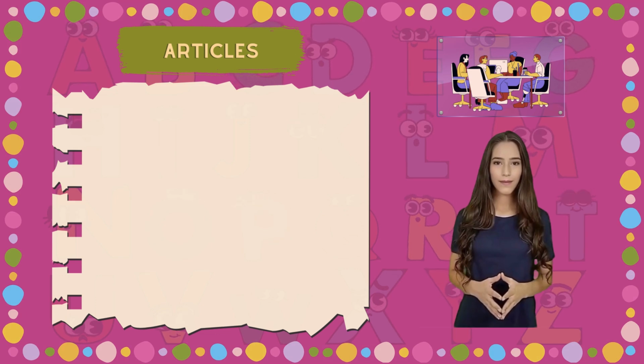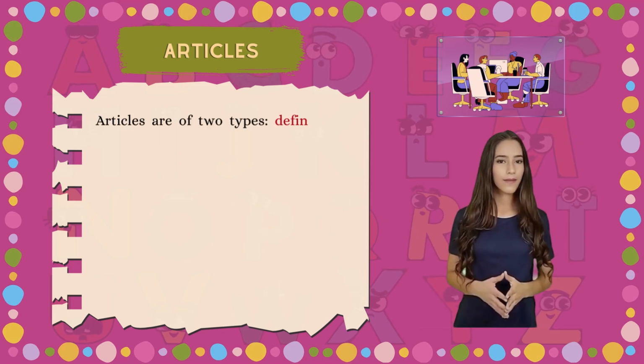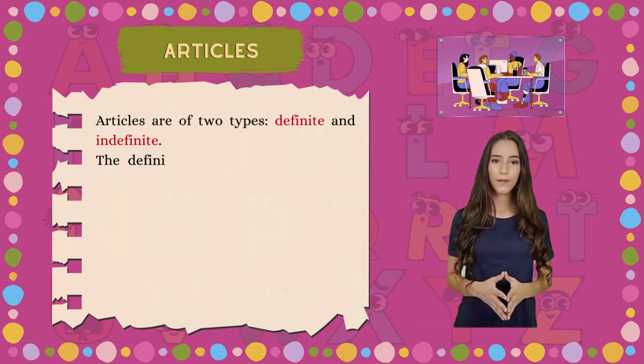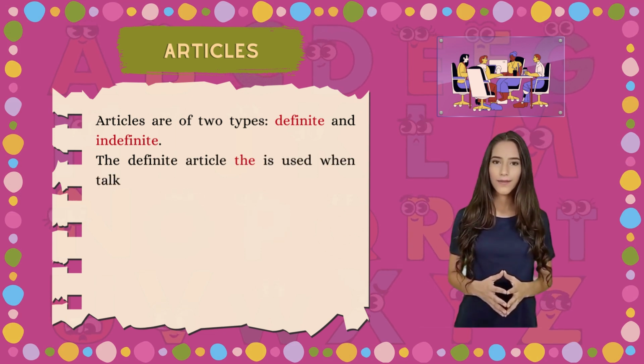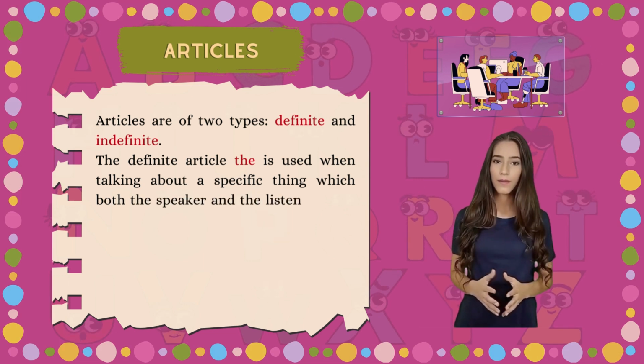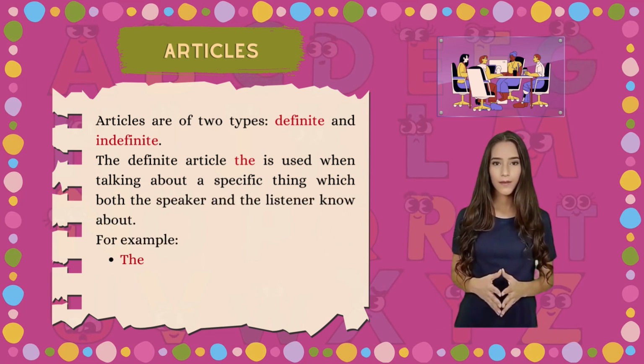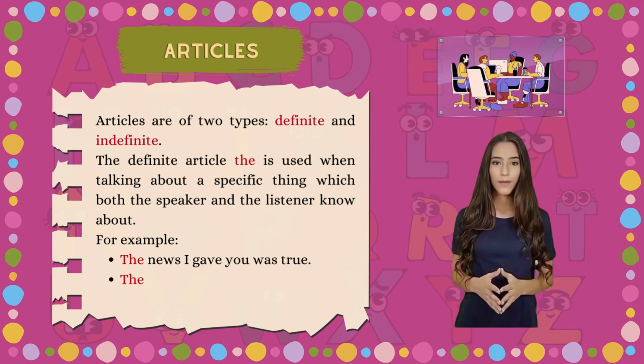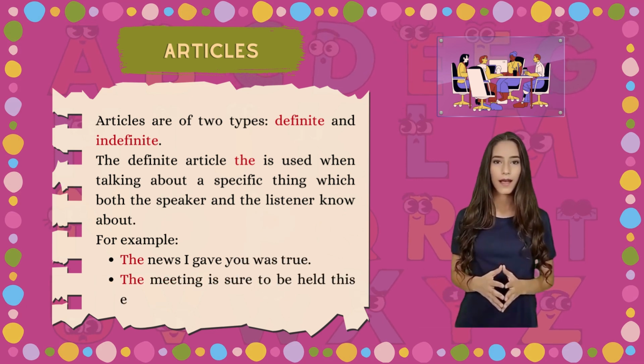Articles. Articles are of 2 types, definite and indefinite. The definite article is used when talking about a specific thing which both the speaker and the listener know about. For example, the news I gave you was true. The meeting is sure to be held this evening.